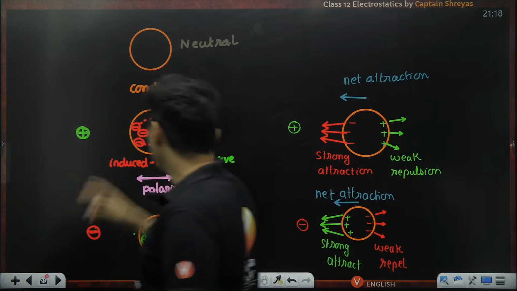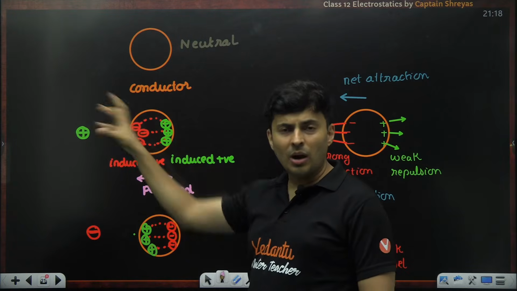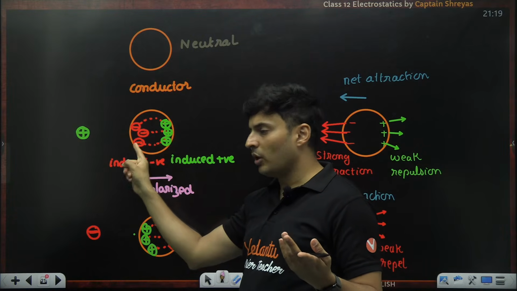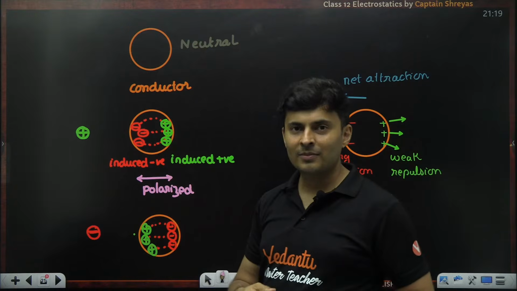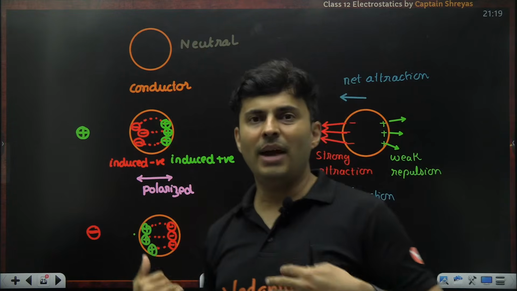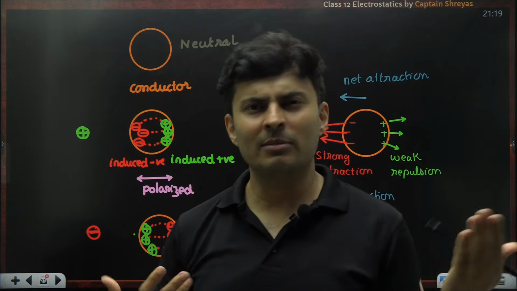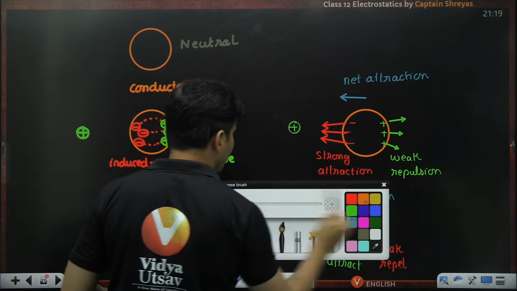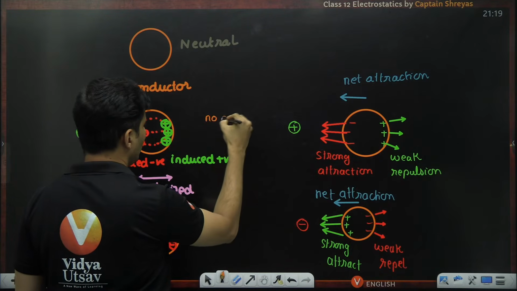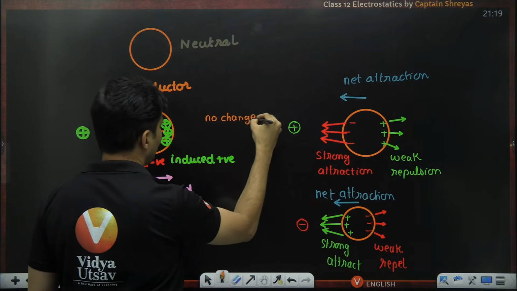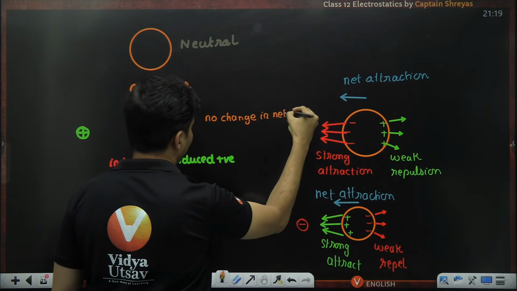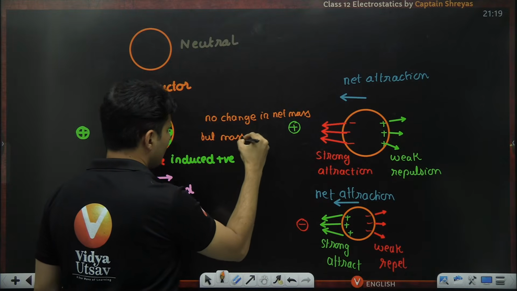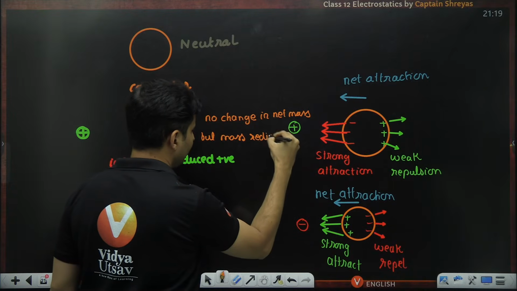Has the electron been brought from outside? No, right? This electron was already present within the body. It has just moved from one side to the other. It's like you are in a bus and from the back seat you have gone to the front seat, or from the front seat you have gone to the middle seat. Something like that. So there is no change in the mass. Correct. There is no change in the net mass, but the mass gets redistributed